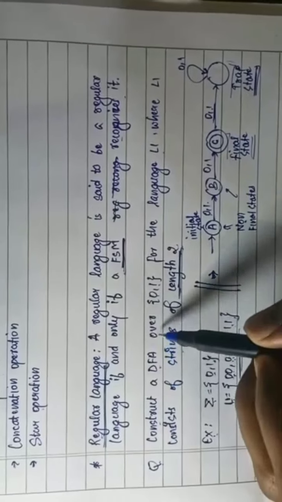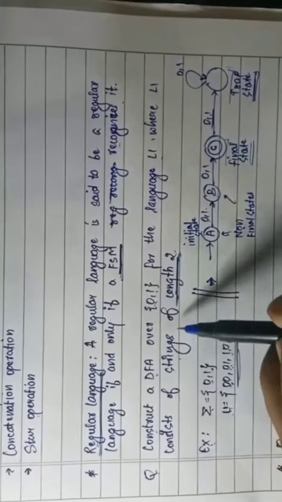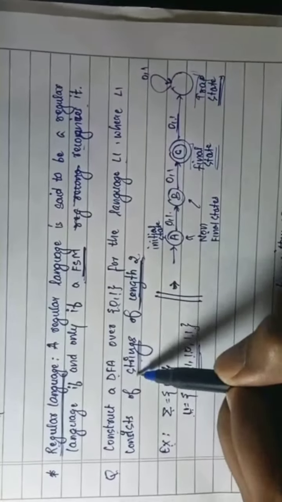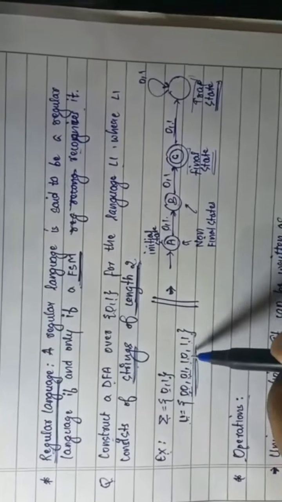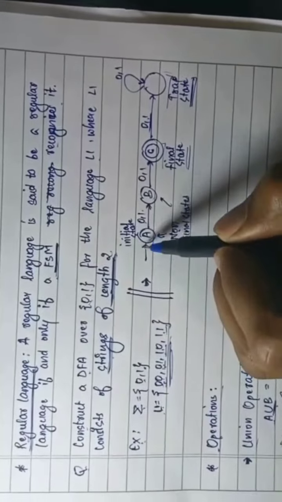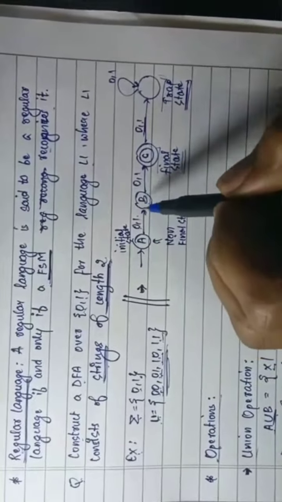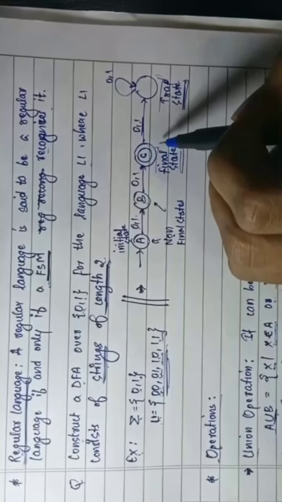Question says construct a DFA over inputs 0,1 for the language L1, where L1 consists of strings of length 2. So we have given input alphabet 0,1 and strings of length exactly 2. The possible strings are 00, 01, 10 and 11. So here the DFA starts with initial state A. On getting 0 or 1 we go to state B. From state B on getting 0 or 1 we go to state C, and this is our final state.